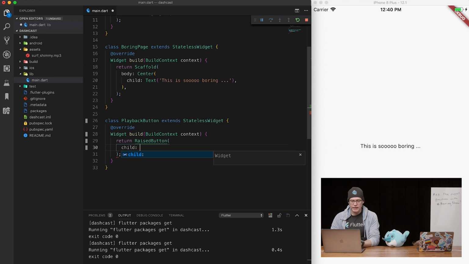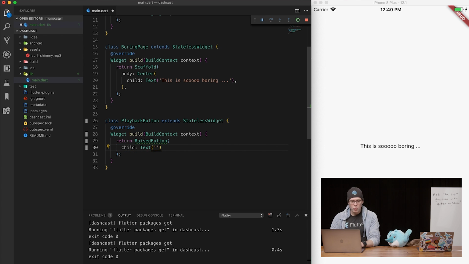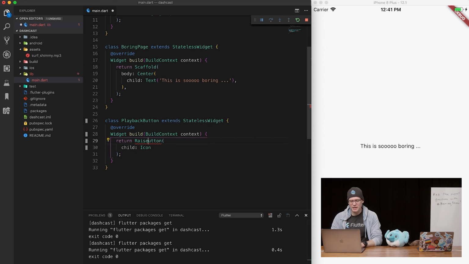It takes a child, and inside the child we will have some text, which, why don't we have an icon? Yeah. Okay, why don't we do that instead? Why don't we put in an icon? We could just use an icon button. Good point. Okay, we are now going to an icon button. And inside our icon button, that is not going to take a child anymore. It's going to take an icon.